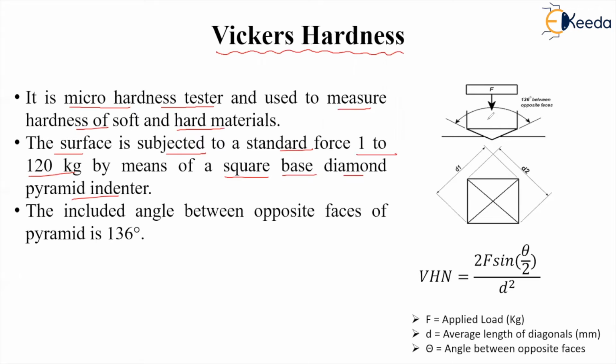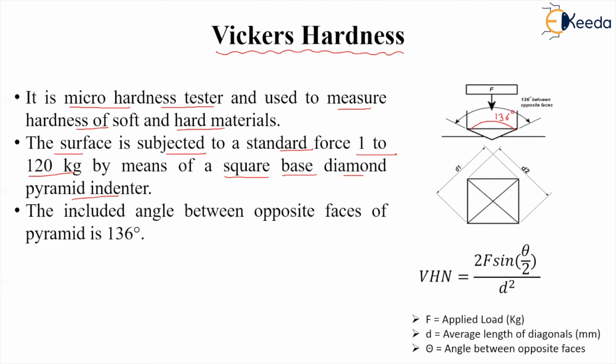So you can see here, this is a diamond pyramid indenter, and after indentation you can see a diamond shape. It includes an angle between the opposite faces of 136 degree. So this angle is 136 degree, right? So the angle between the opposite faces is 136 degree,